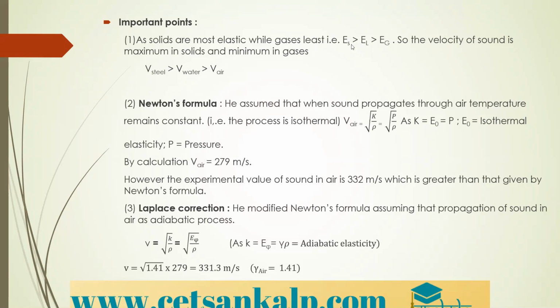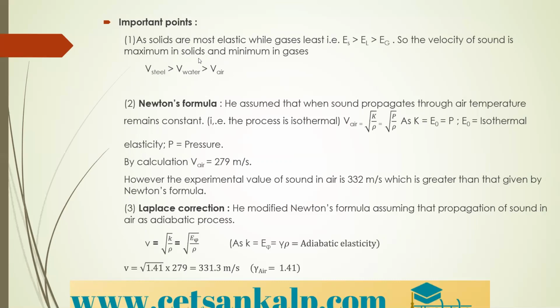In MCQs, this concept may help you: elasticity of solid is greater than liquid, which is greater than gases. So the velocity of sound is maximum in solids and minimum in gases.